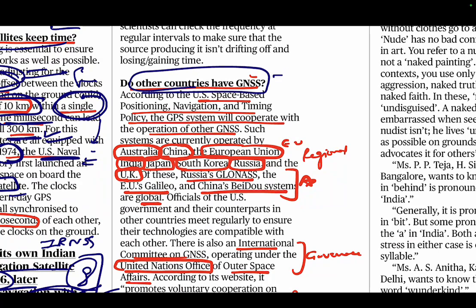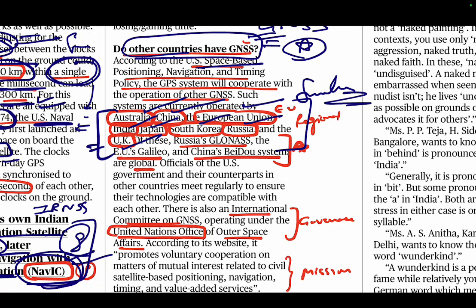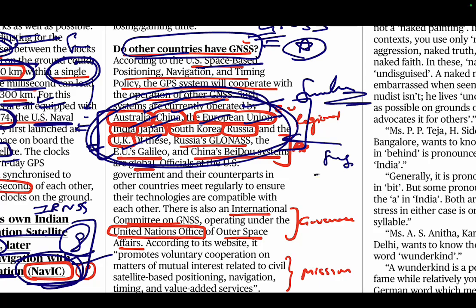Do other countries have GNSS? Very, very important. GNSS means Global Navigation Satellite Systems. It is saying that the US policy is that it will cooperate, and then these countries have their satellite systems. Now these become very, very important: Australia, China, EU, India, Japan, South Korea, Russia, and UK. Once the number of countries is small, that becomes very, very important. Since it is telling you, there can be a prelim statement. There will be a number of countries, and it will ask you which of them have satellite systems, GPS type. So this can be answered.